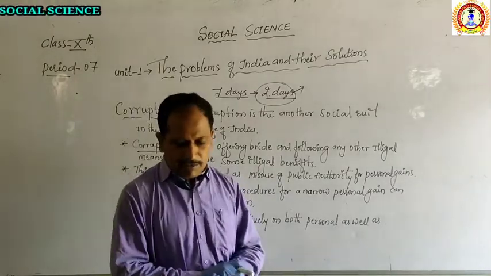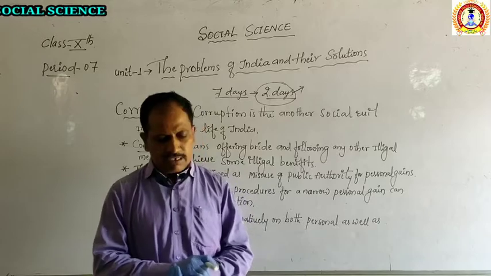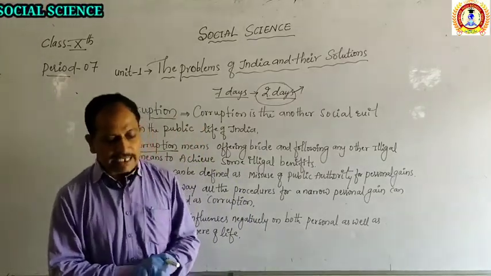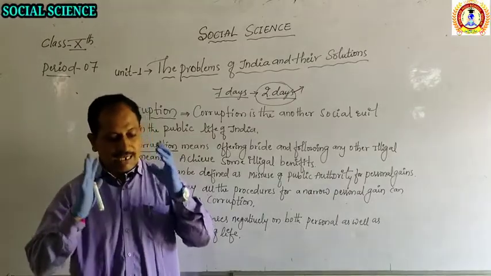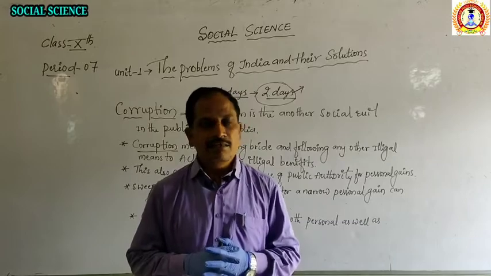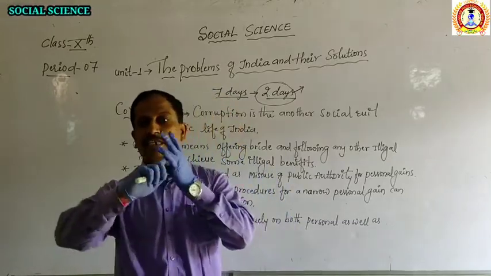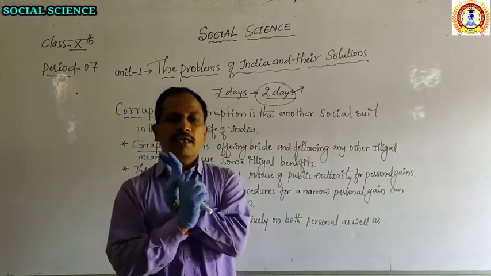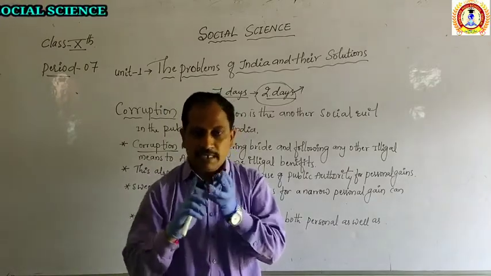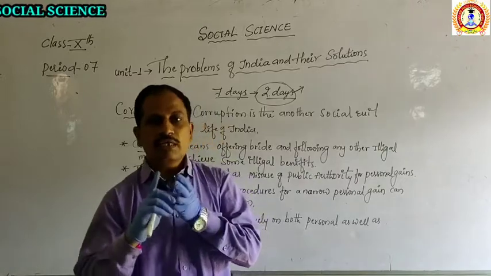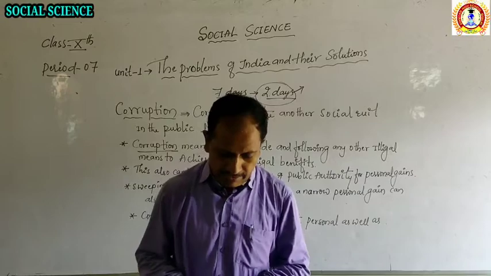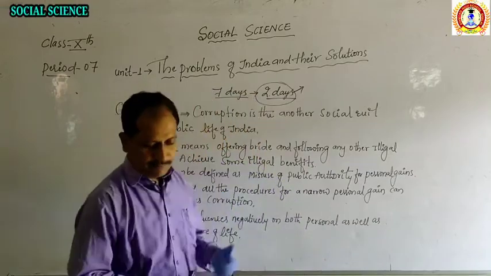Corruption influences the economic, social and political life of the country negatively. So it is not only disturbing the life of common people, but also the economic, political and social development of the country. It is going in a negative way due to corruption.